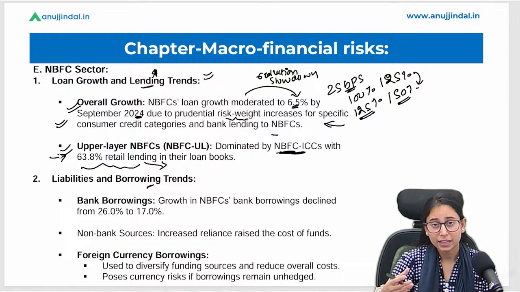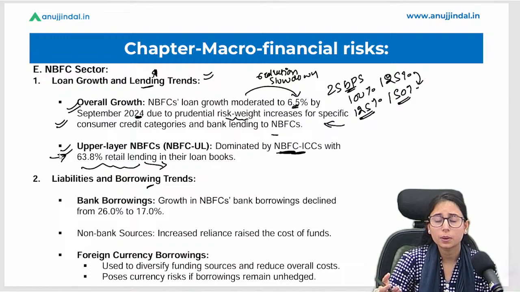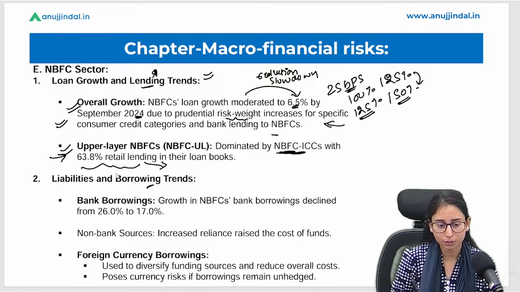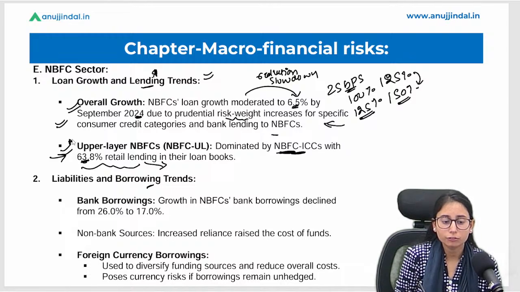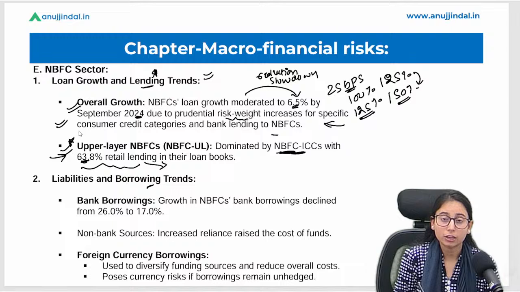Okay, and hence it is very important for them to be secured by the provisions, or the upper layer NBFC can avoid giving such loans in the market because they are not secured. Okay, so this is a sign of stress or a sign of risk here.